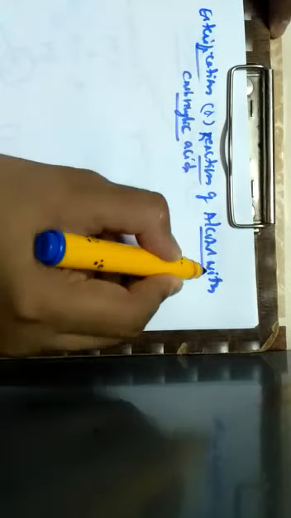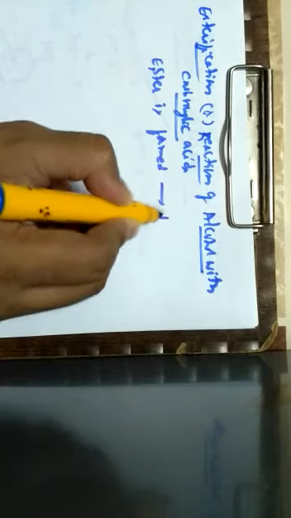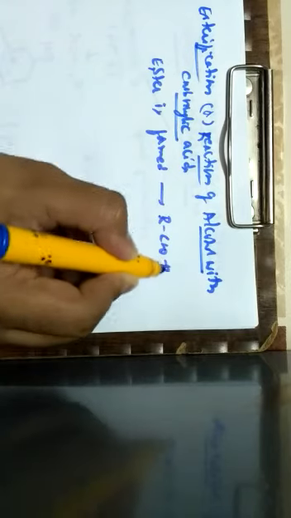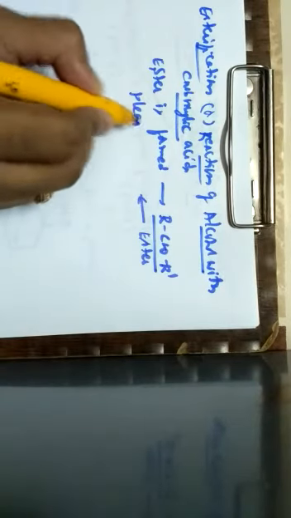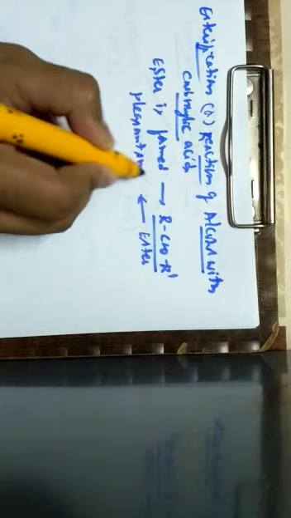Here esterification reaction means the reaction in which an ester is formed, where these esters are represented by the functional group RCOOR'. This is regarded as an ester, which gives a pleasant smell; the sweet smelling compounds are called